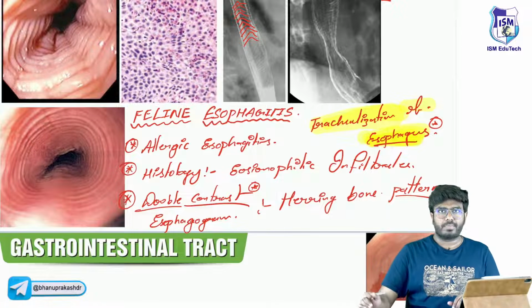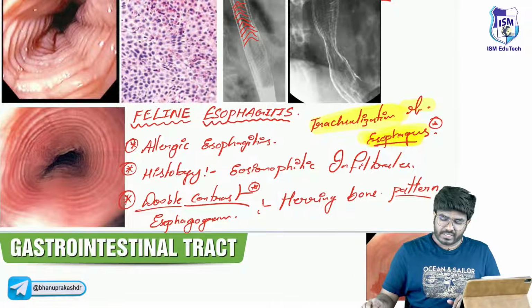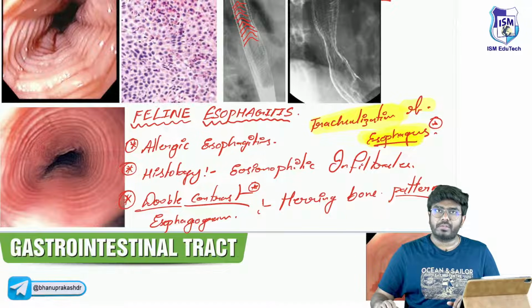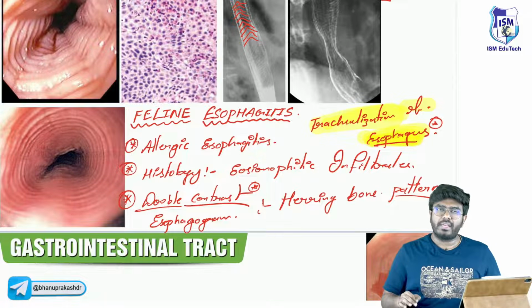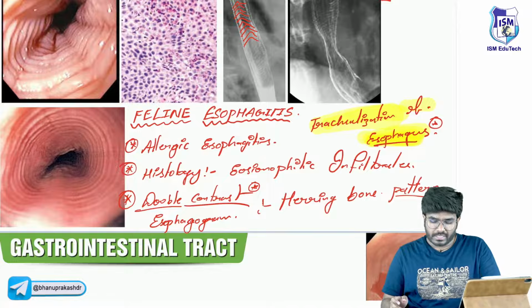So trachealization of the esophagus. Done. Okay. So what are the important points? Feline esophagitis, it's an example of allergic esophagitis. Eosinophilic infiltrates are going to be seen on the histology. On double contrast esophagogram, you are going to see the herringbone pattern. If they ask you where trachealization of the esophagus is seen, it is going to be seen in feline esophagitis.